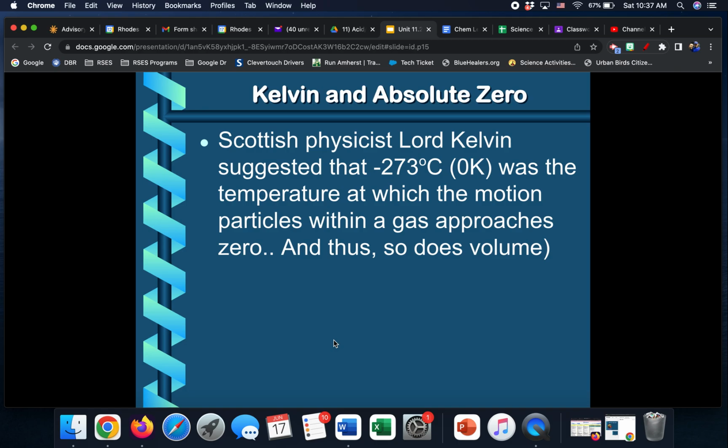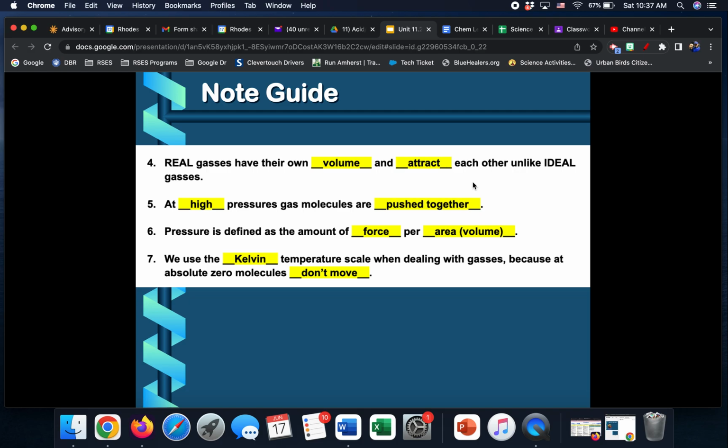Lord Kelvin is a physicist who came up with this scale, and he came up with switching to this scale because of what I said, absolute 0. It's a temperature at which particles within a gas stop moving, so the volume doesn't change. Thus, that's why they use the scale. Press pause while you put this into your notes.